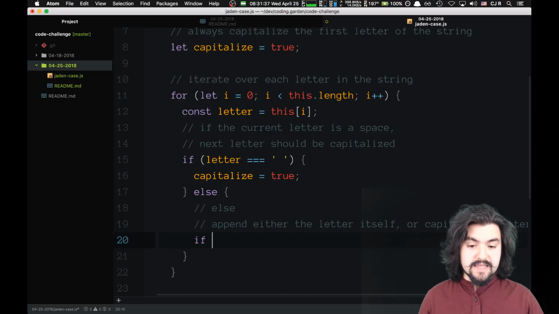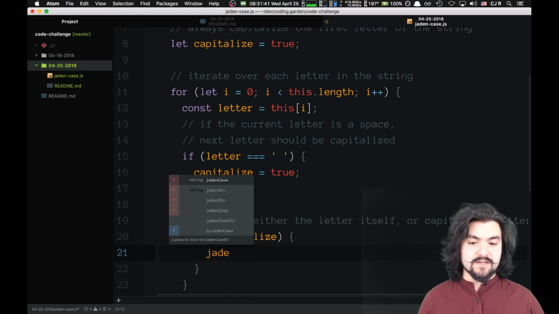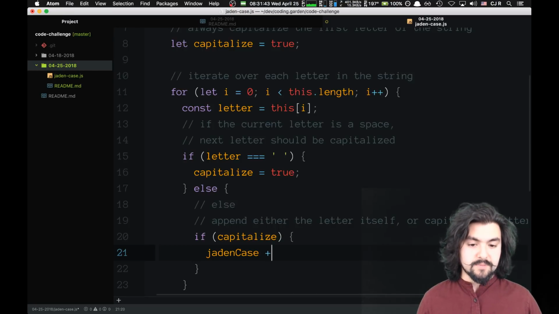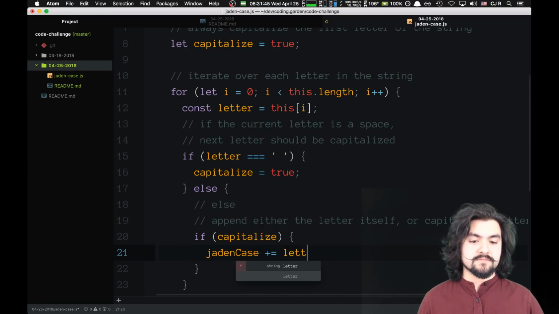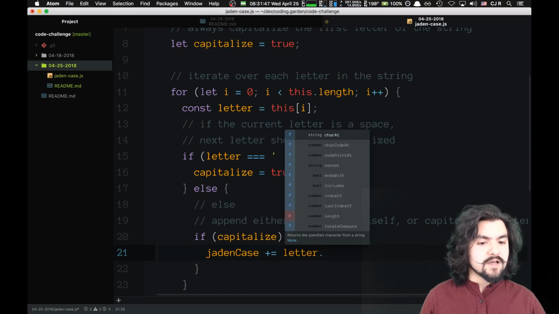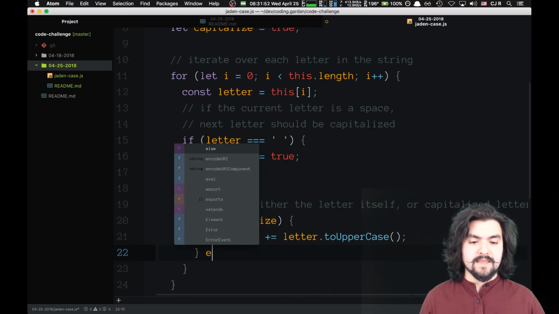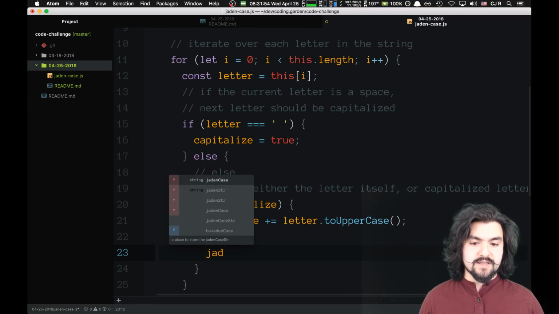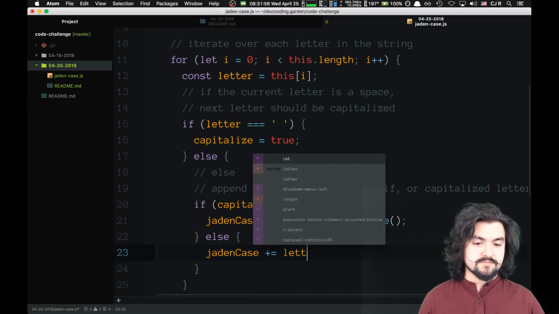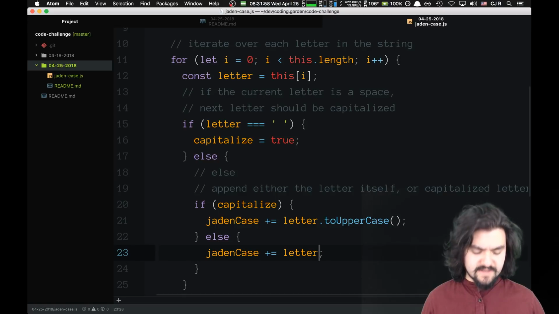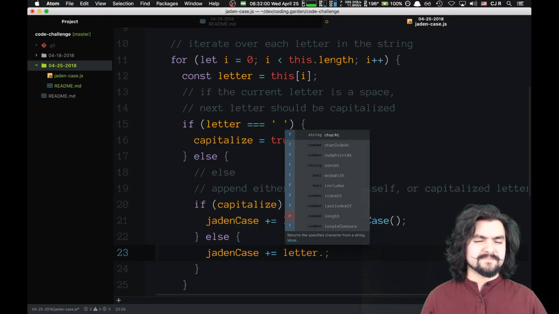So we'll say if capitalize, then jaden-case plus equals letter.toUpperCase. It's a built-in function on a string. Else, jaden-case plus equals letter, so the letter itself. Maybe they get tricky.